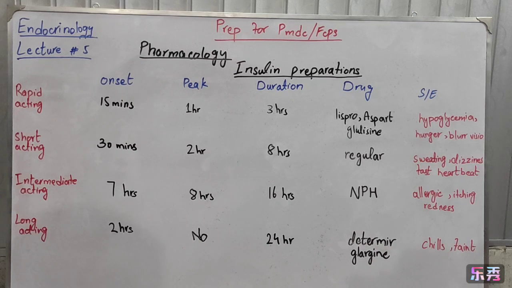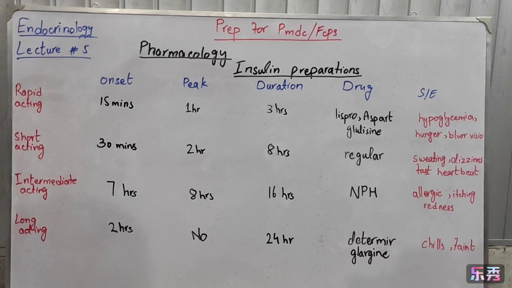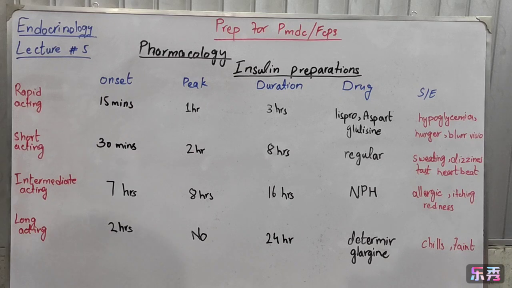Insulin is a hormone that is naturally made in the pancreatic beta cells that stimulates the flow of sugar. Insulin has two chains, alpha chain and beta chain. Alpha chain has 21 amino acids and beta chain has 30 amino acids. There are 4 categories of insulin: rapid acting, short acting, intermediate acting and long acting.